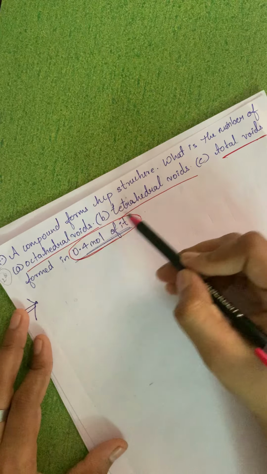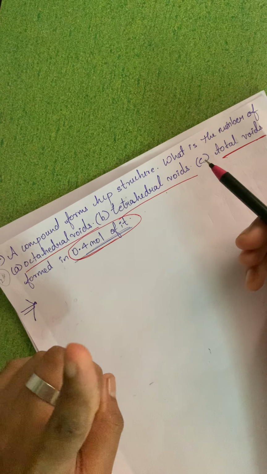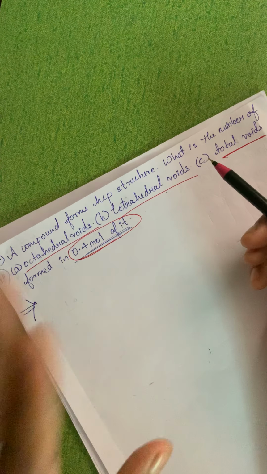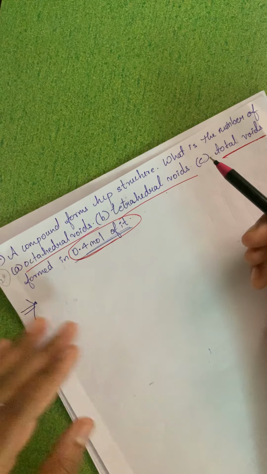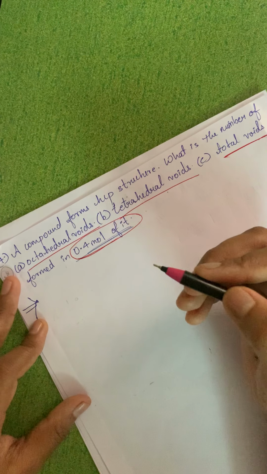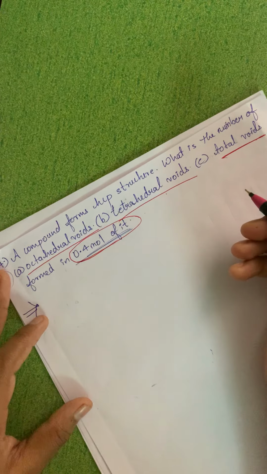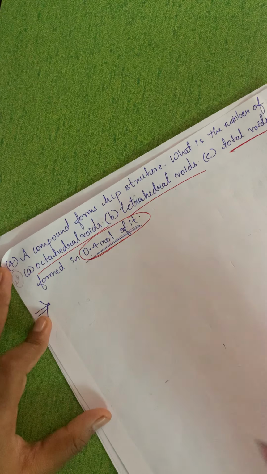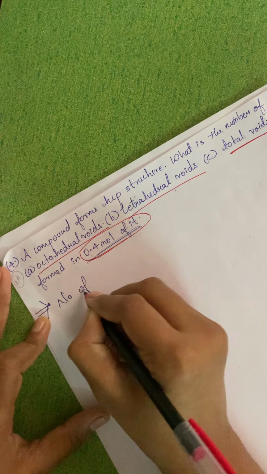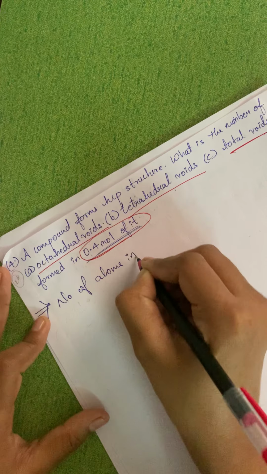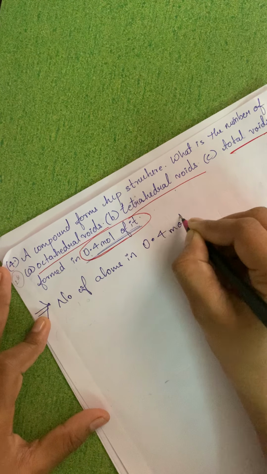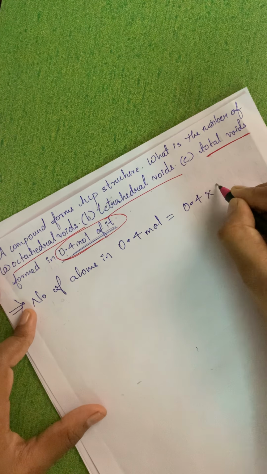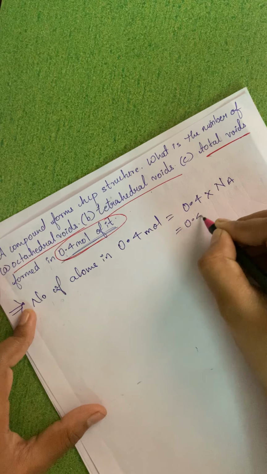Now whenever octahedral voids and tetrahedral voids are asked, there is only one formula. If the number of spheres is n, then octahedral voids will be n, and the number of tetrahedral voids will be 2n. So first I have to find out the number of spheres. What is given is 0.4 mole. So I'll just find out the number of atoms in 0.4 mole. That is nothing but 0.4 into Na.